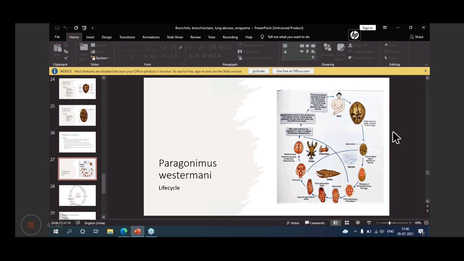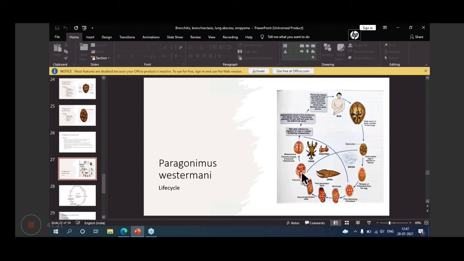swimming miracidium. And in the snail, there are various developmental stages. It changes into sporocyst, then to the first generation redia, then second generation redia, and then into cercaria. So these are the various stages in the snail.